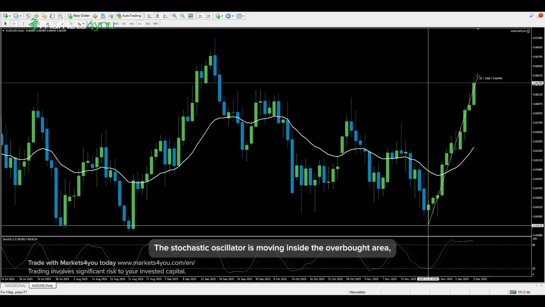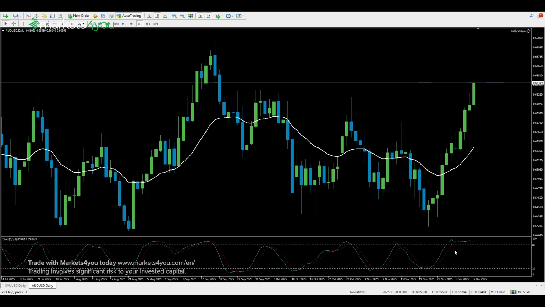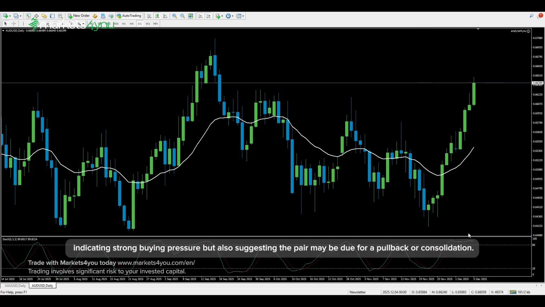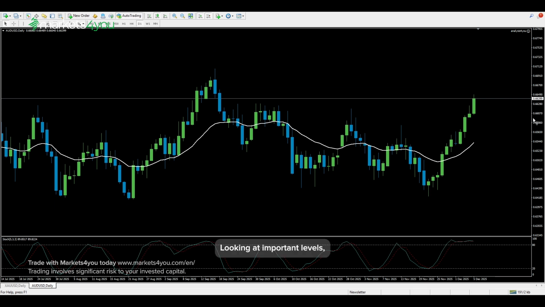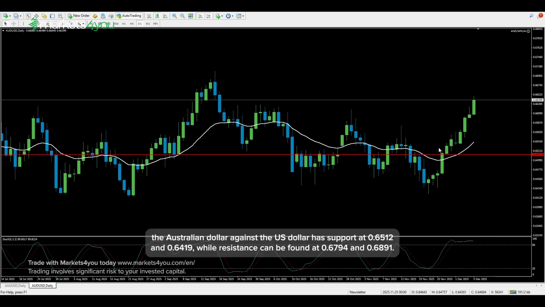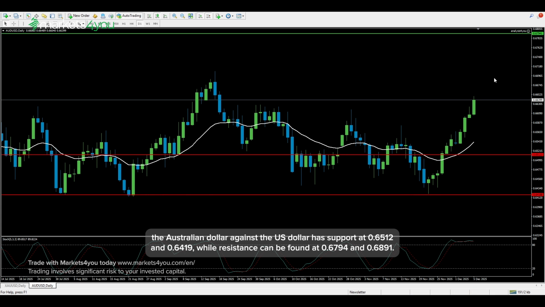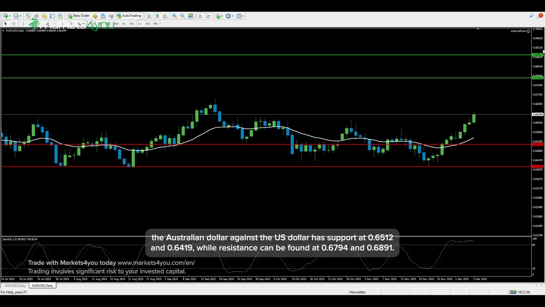The Stochastic Oscillator is moving inside the overbought area, indicating strong buying pressure but also suggesting the pair may be due for a pullback or consolidation. Looking at important levels, the Australian dollar against the US dollar has support at 0.6512 and 0.6419, while resistance can be found at 0.6794 and 0.6891.